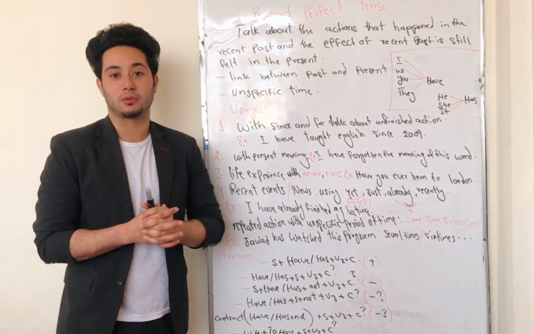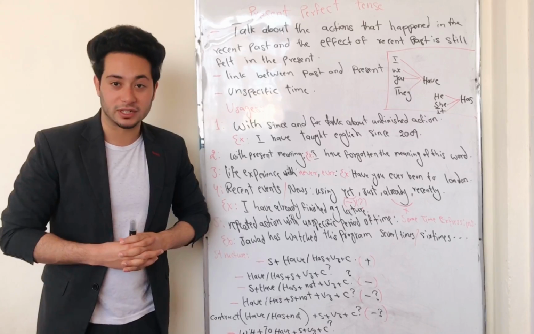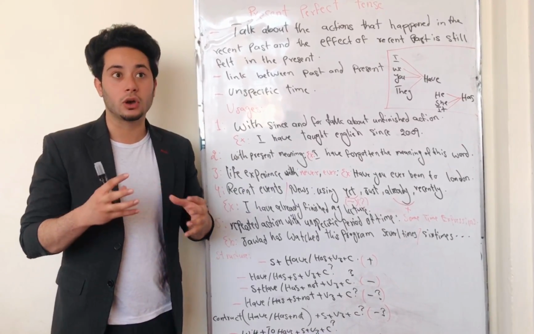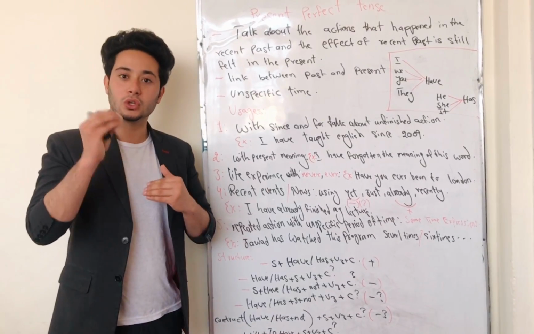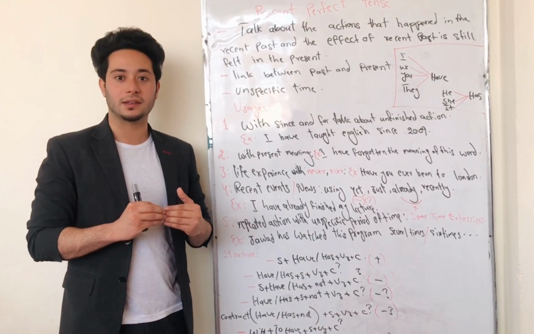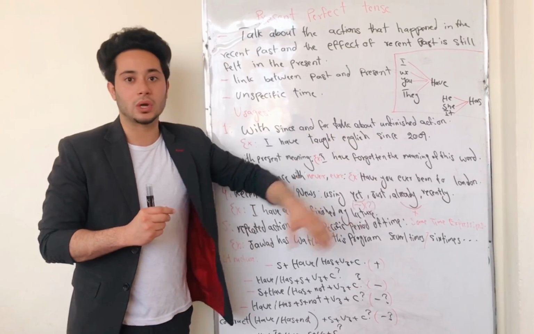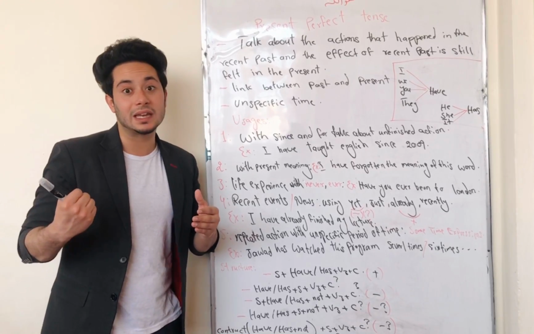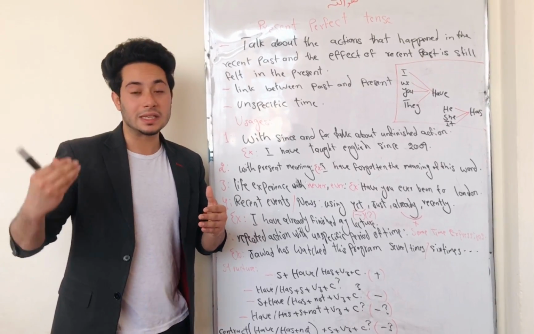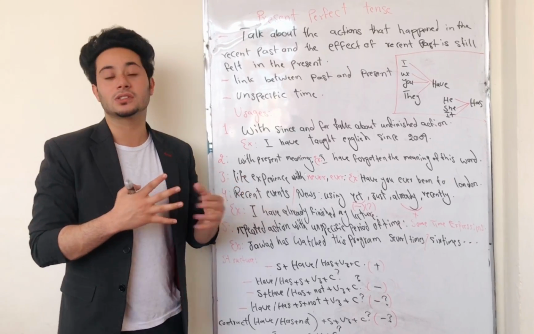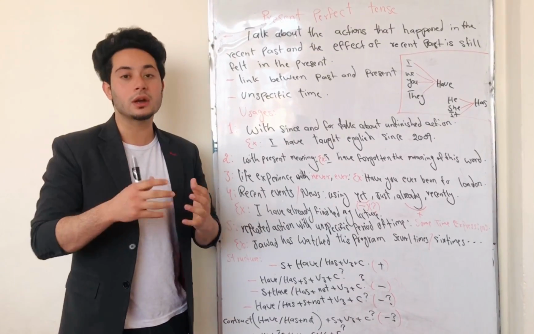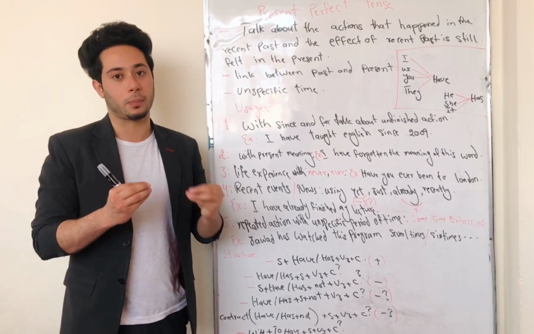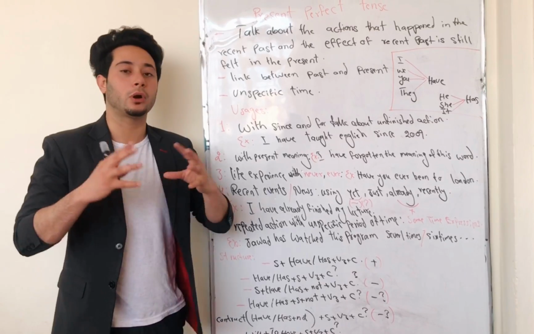Let's talk about the uses of present perfect tense. The first place that we can use present perfect tense is with since and for to talk about unfinished actions. It means those actions that are not finished yet. We can use since and for to talk about those actions. For example, I can say that I have taught English since 2009. It means that I started teaching English in 2009, and still the action is ongoing, and still I'm teaching English. Okay, where can we use since and where can we use for? We use since when we want to talk about the starting point, and we use for when we are talking about a period of time in the past.